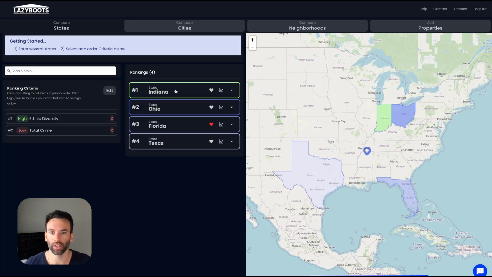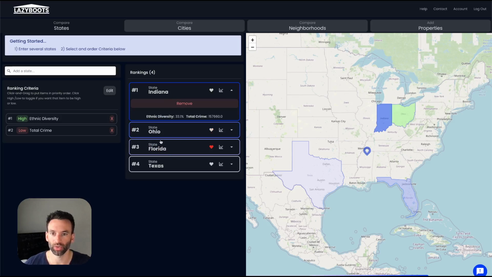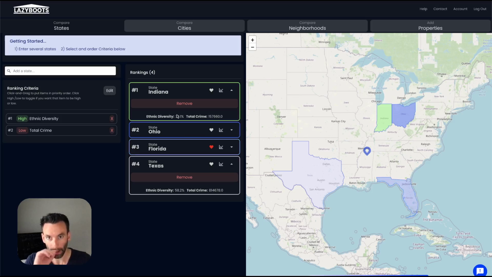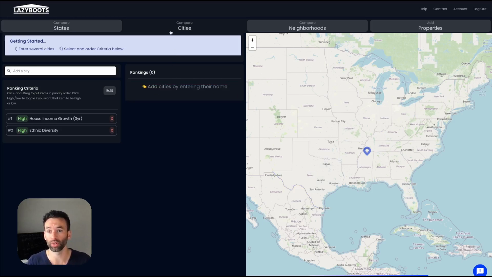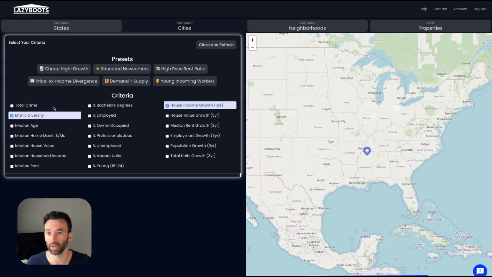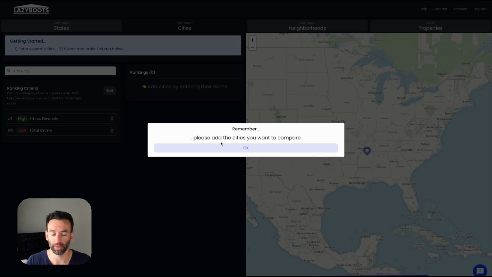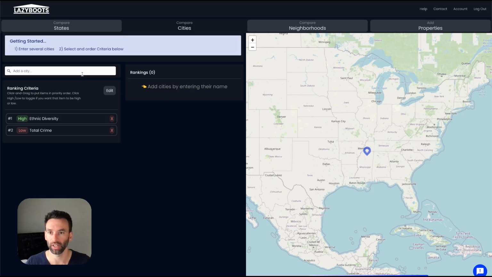All right, let's move on to cities, right? So we're here looking at states, and it's the same thing when you go to cities. So I'm going to do the same thing, diversity and crime. Let's add those. Remember to add the cities because we don't have any in yet. So let's add some of the cities from those states we were just looking at.